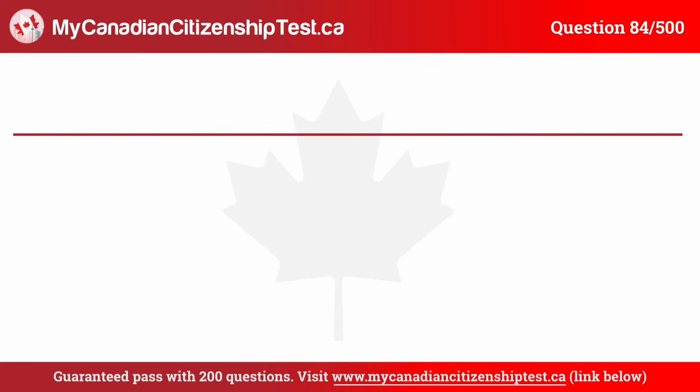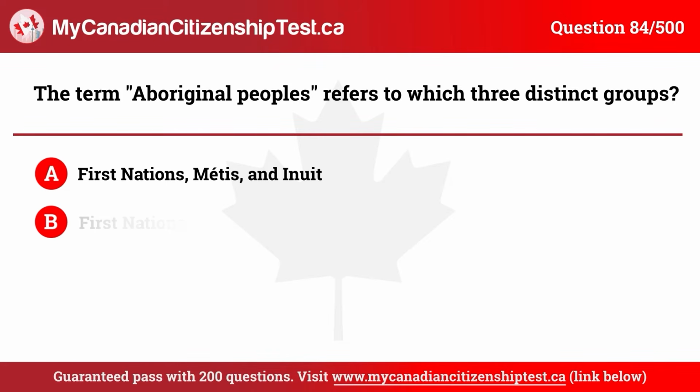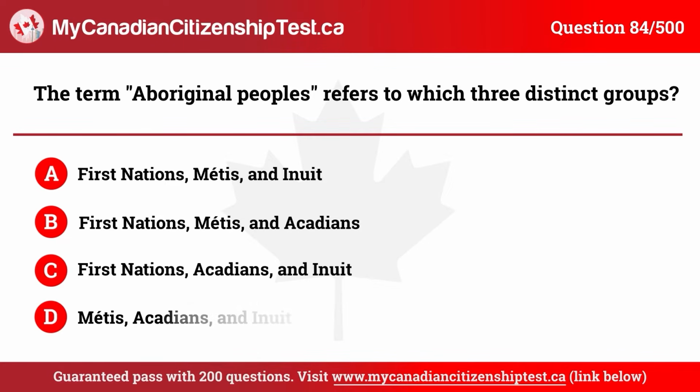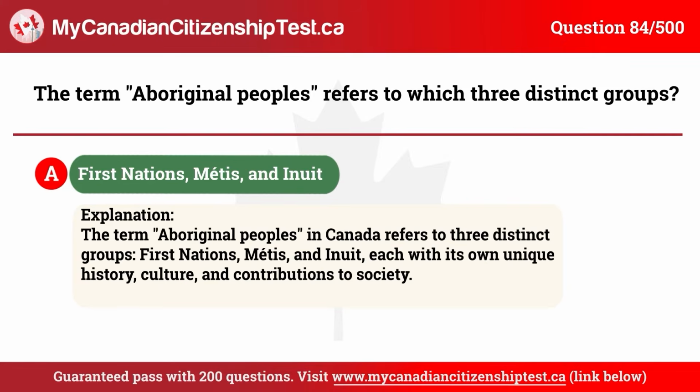Question 84. The term Aboriginal peoples refers to which three distinct groups? A. First Nations, Métis, and Inuit. B. First Nations, Métis, and Acadians. C. First Nations, Acadians, and Inuit. D. Métis, Acadians, and Inuit. The correct answer is A. First Nations, Métis, and Inuit.